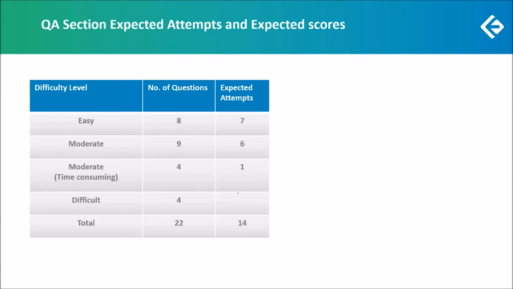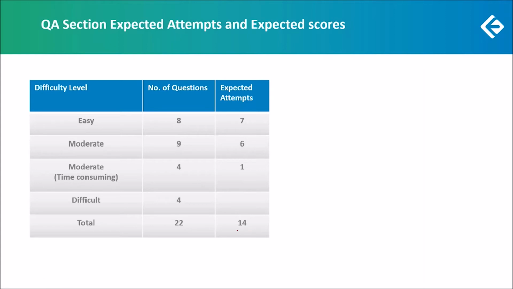So from here, 7 plus 6 plus 1, we expect the average student to get 14 attempts out of the total of 22 questions. Please keep in mind, this is not the total correct questions, but simply the number of attempts. Now, obviously, accuracy plays a very important role.